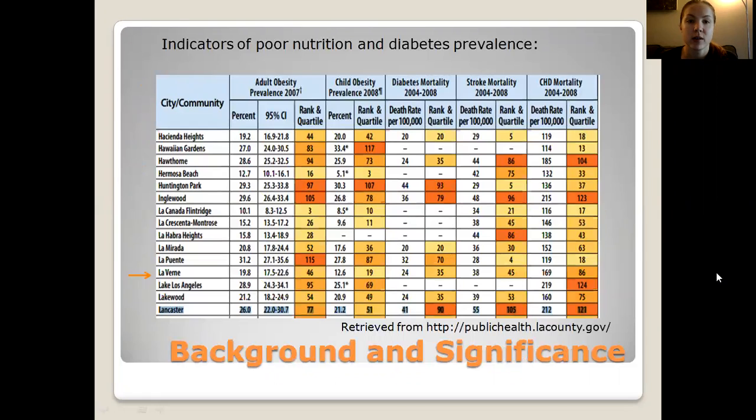The indicators of poor nutrition and diabetes prevalence, I took this data from publichealth.lacounty.gov, and as you can see, Lancaster is here, the last line. Lancaster is here. So you can see that diabetes mortality is actually 90, and all the other cities are much lower than that. So that's one of the significance of diabetes.